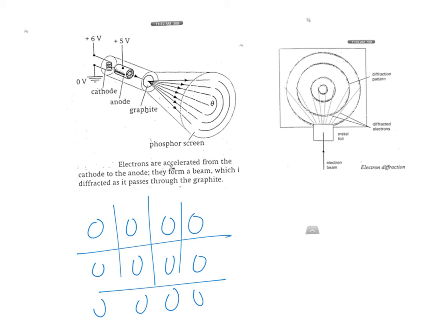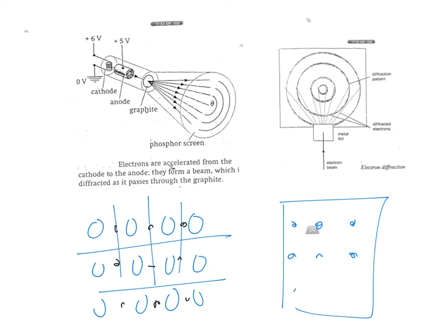But if they cannot behave as waves, then what will you see? If they cannot behave as waves, that means the electrons will just pass through these gaps. Agree? So what you will see on the phosphor screen will be just dots, like this.